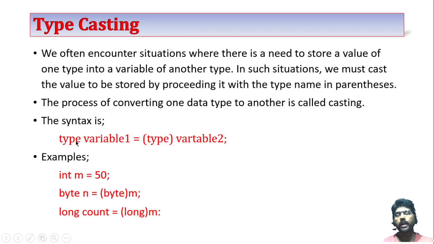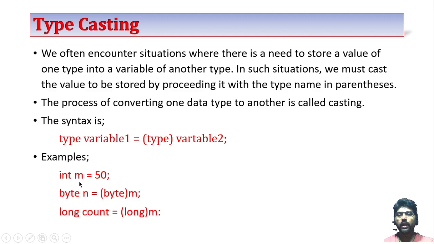Now this is the syntax here. Type means which type you have to convert to. This is mentioned here: type variable 1 is equal to (type) variable 2. Now the different type of data is converted into this type and stored in this variable. Now I will explain with some examples here.